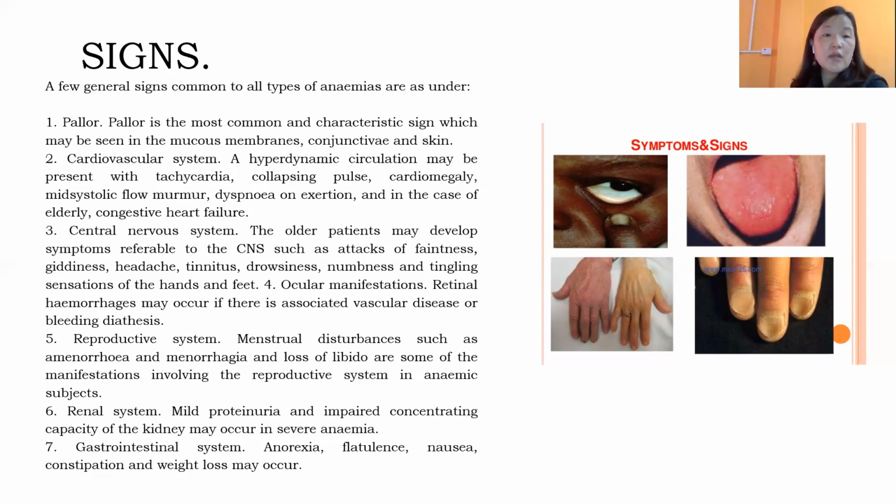And if you talk about the renal system, में आपका mild proteinuria माने there is the presence of protein in the urine, and the concentrating capacity of the kidney will be a little bit diminished. So if you talk about the gastrointestinal system, there will be anorexia, flatulence, nausea, constipation, and weight loss, which may occur. So these are the signs and symptoms of anemia.